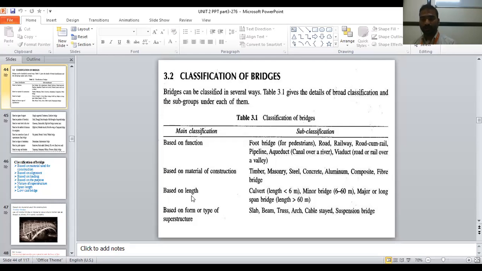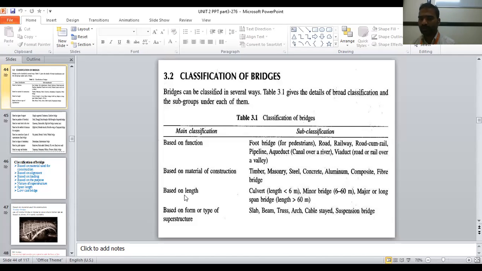Next, based on the length. Depending on the length of the bridge, there is a classification. If the length of the bridge is less than 6 meters, it is called a culvert. If the length is 6 to 60 meters, it is called a minor bridge. If the length is more than 60 meters, it is called a major bridge, or long bridge. This is important for your multiple choice questions. Most of the time it is asked, what is a culvert? It means the span is less than 6 meters. Minor bridge, 6 to 60 meters. Major bridge, more than 60 meters.